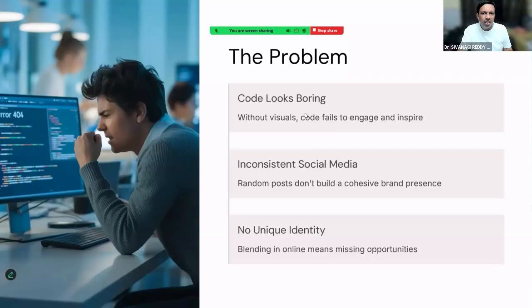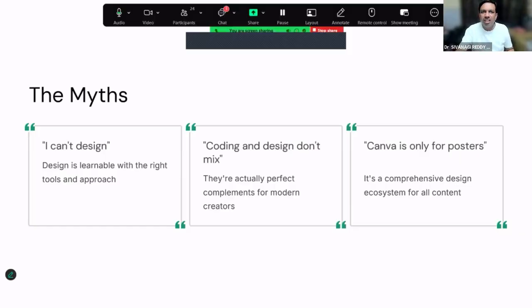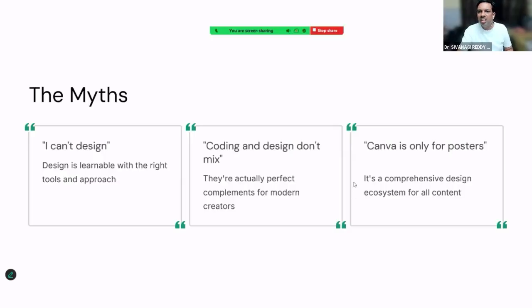So for coding, what we are going to do is vibe coding. It's a simple one. You can enjoy it. In the process of vibe coding, you can learn regular coding as well, right? Whenever I say design or Canva, people think that they can't design. It will be difficult. Then coding is extremely hard. We cannot mix coding and design.